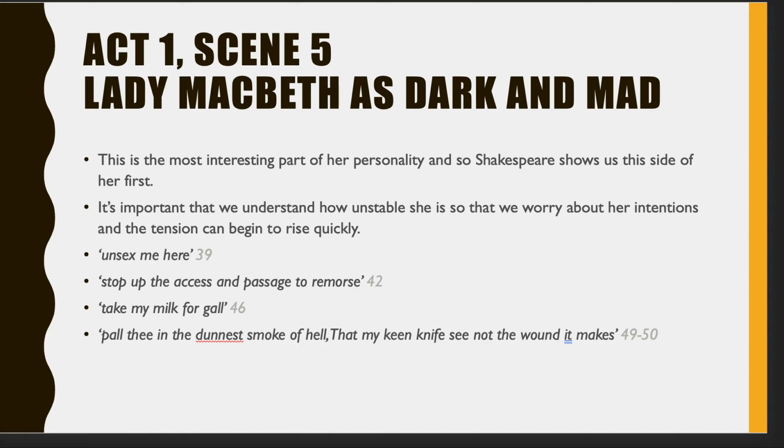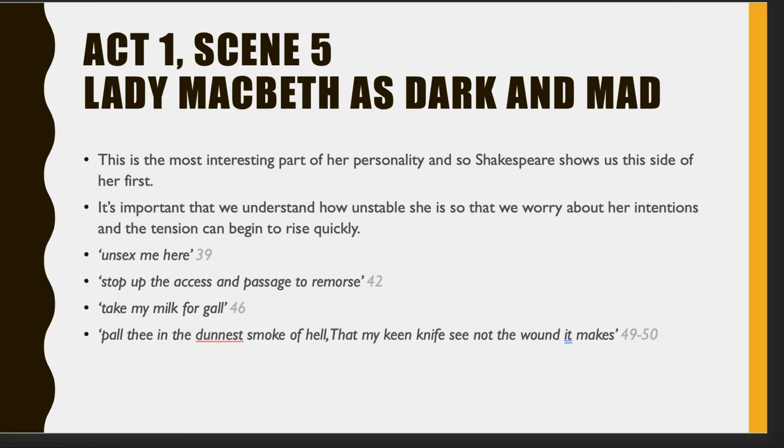Obviously, the dunnest smoke of hell, the idea of pall, which we would associate with funerals, and the smoke of hell, which we would associate with very dark, nasty, sinister, supernatural elements, links to Christianity and the religion at the time, but also the idea that she's calling upon the forces of hell to cover up the deeds that she's intending to perform, so that it can't be seen by things further up the great chain of being, and they won't intervene. So that's really important.